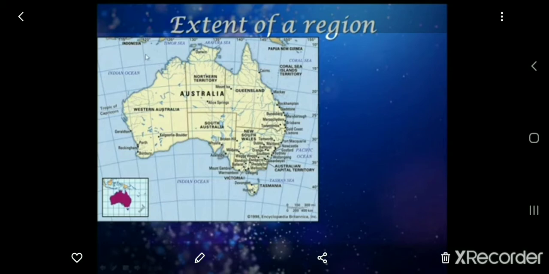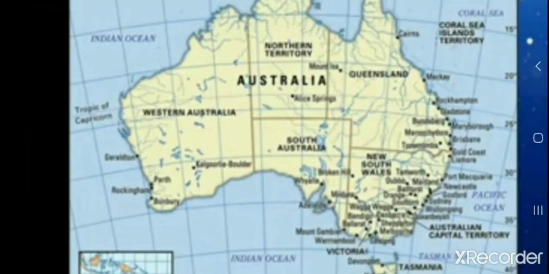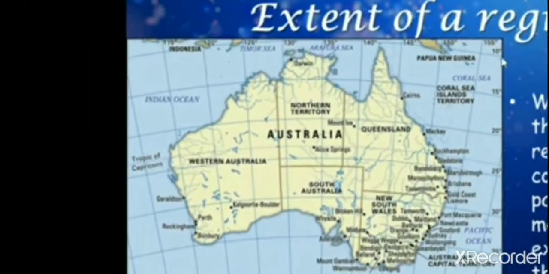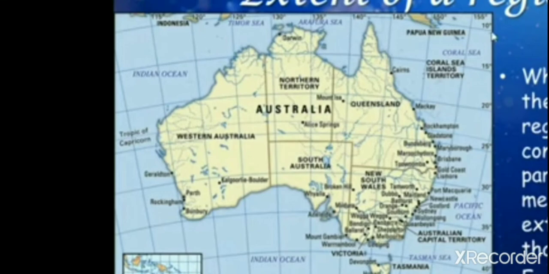Now, the extent of the region. While we are seeing the extent of a region, we have to consider from the starting point to the end point. While considering the extent of a region, two parallels and two meridians at the extreme ends of the region are considered, from the starting point here to the ending point here.